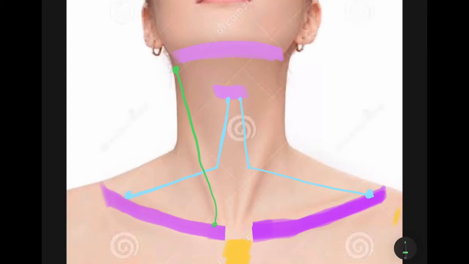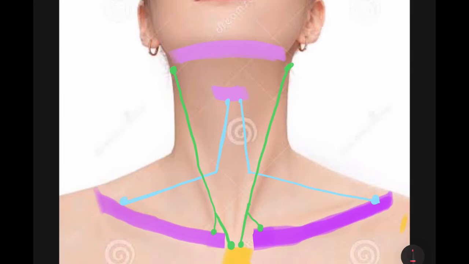So here we have our sternocleidomastoid muscle originating from the manubrium sterni and the clavicle and inserting to the mastoid process, hence called the sternocleidomastoid. Then next we have our digastric muscle. It has two bellies. This one is the posterior and then the anterior belly. The posterior belly arises from the mastoid process and runs towards the hyoid, while the anterior belly arises from the symphysis menti and again runs towards the hyoid bone.